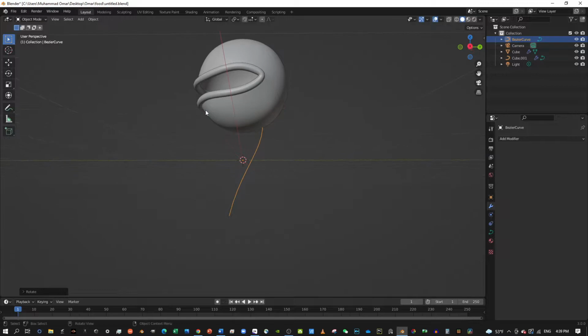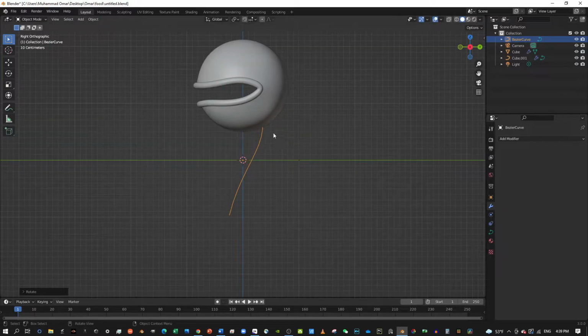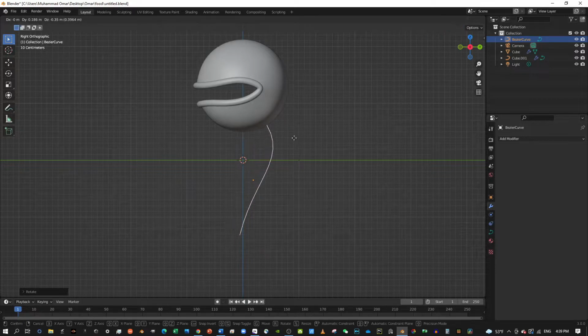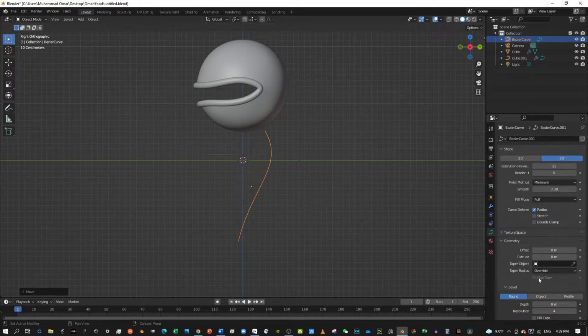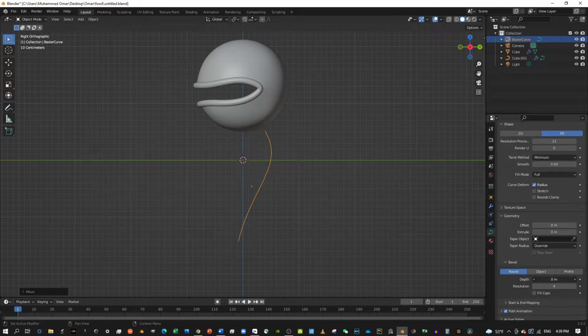And then we're still in here. G, and just leave it here. Then we're gonna do the same thing as we did last time. Just change the depth.